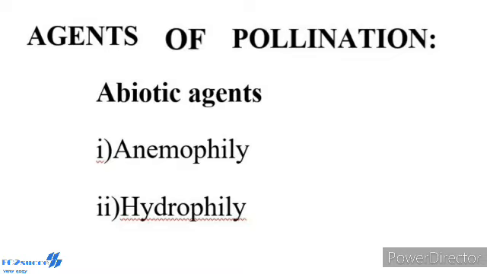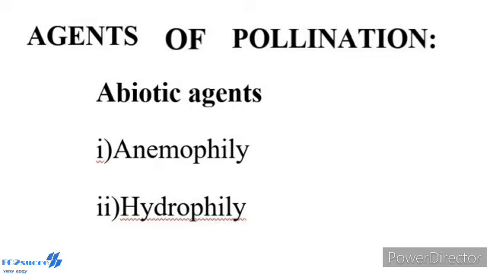Another one, agents of pollination. Pollination is affected by many agents like wind, water, insects, etc. On the basis of the agent that brings about pollination, the mode of pollination is divided into abiotic and biotic. The latter type is used by the majority of plants.